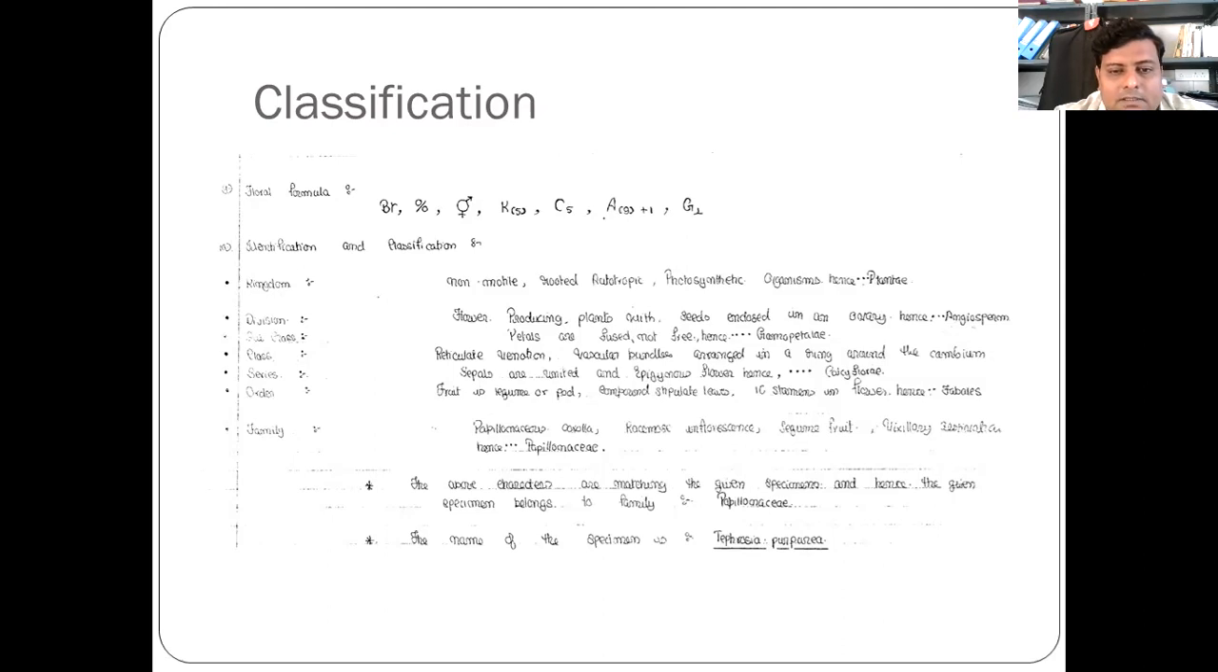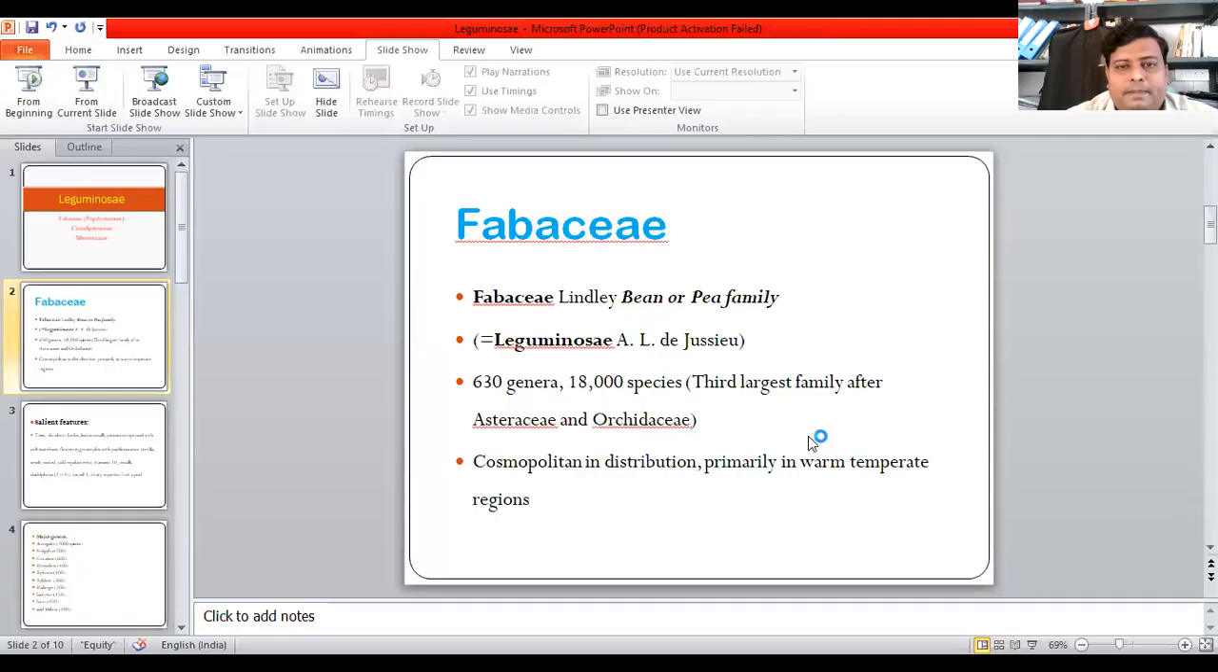These are the characters that are given to the specimen, hence the given specimen belongs to family Papilionaceae. The name of the specimen is Tephrosia purpurea. These are the characteristic classification for Tephrosia purpurea. Okay, we'll stop here. In the next class, we'll see Mimosaceae.